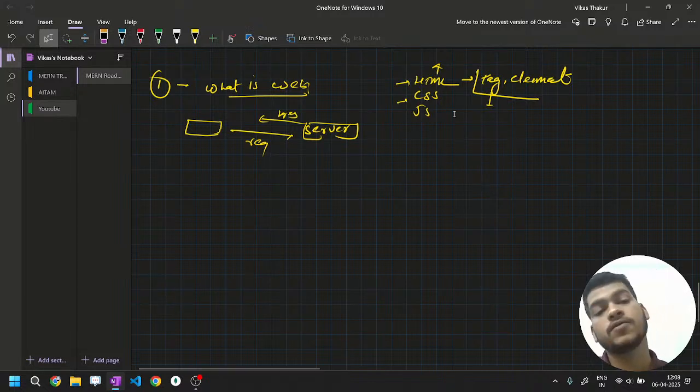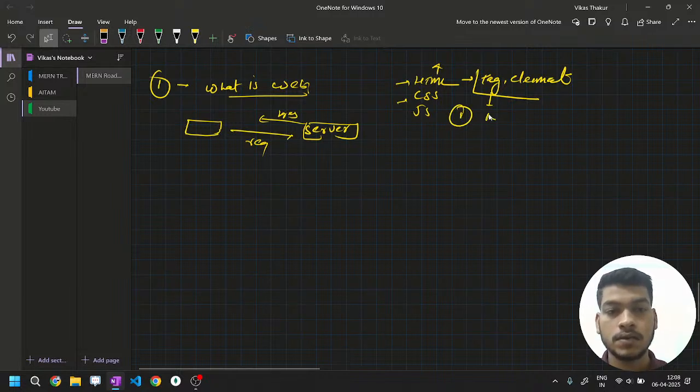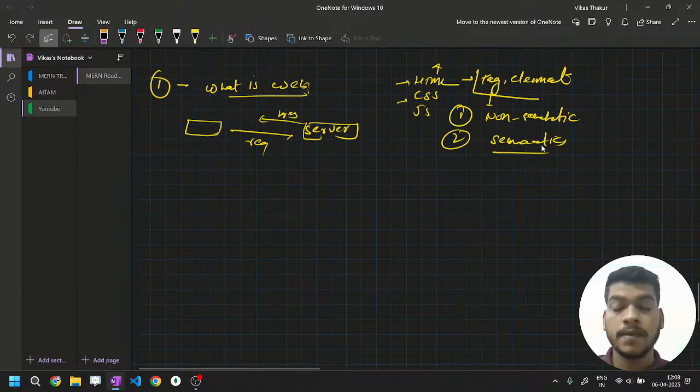in HTML? There are two types of HTML tags. First, non-semantic, second one is semantic. What are the semantic tags and what are non-semantic tags?